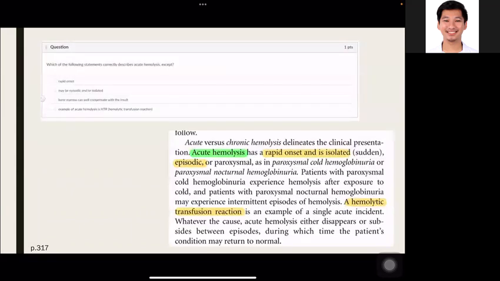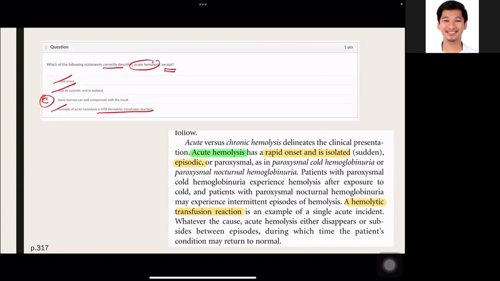Next, which of the following statements correctly describe acute hemolysis, except? Based on page 317, acute hemolysis is usually of rapid onset and may be episodic or isolated and paroxysmal. A good example of acute hemolysis is HTR, or hemolytic transfusion reaction. So the best answer for this question is letter C, in which the bone marrow can well compensate for the insult.